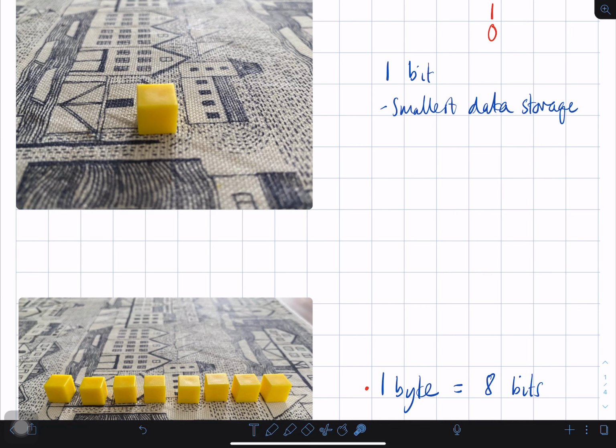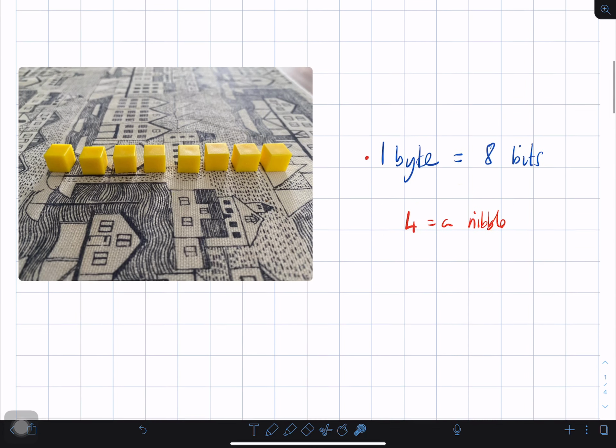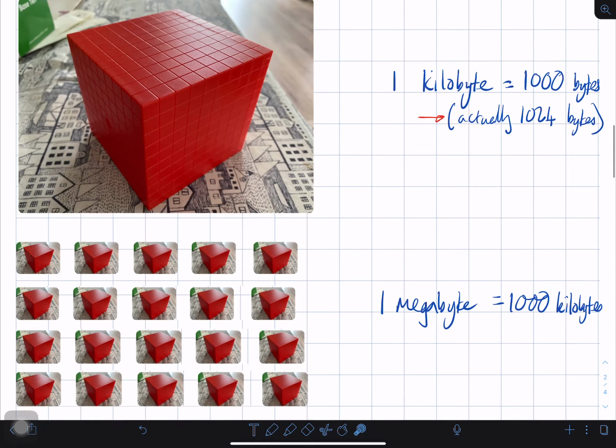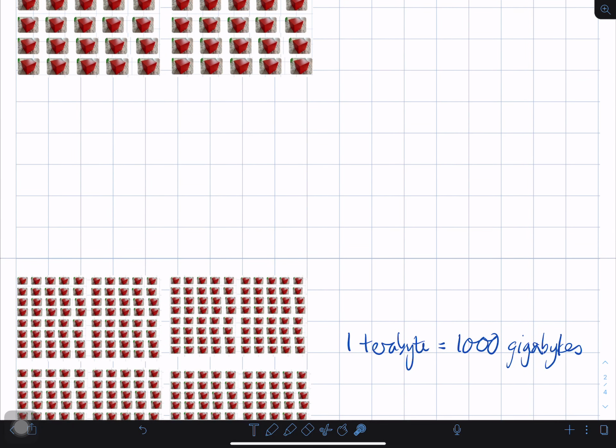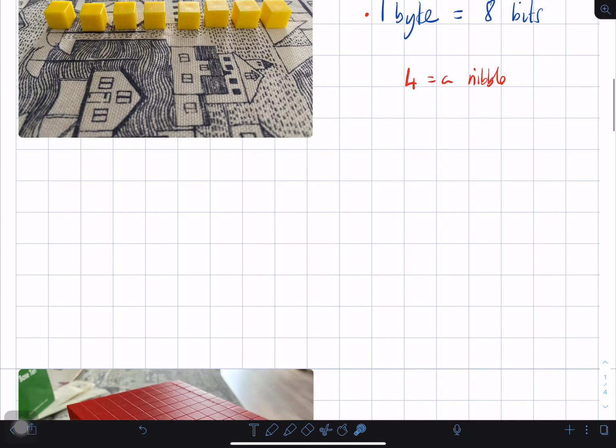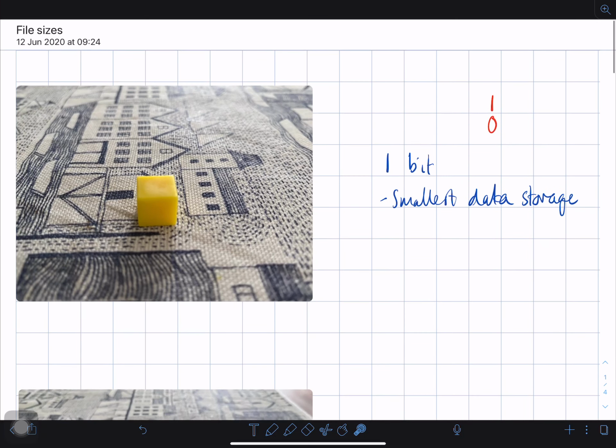So bit, byte, kilobyte, megabyte, gigabyte, terabyte. So that is how data is stored using bits, bytes, kilobytes, megabytes.